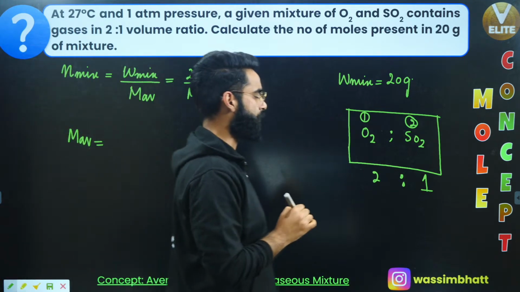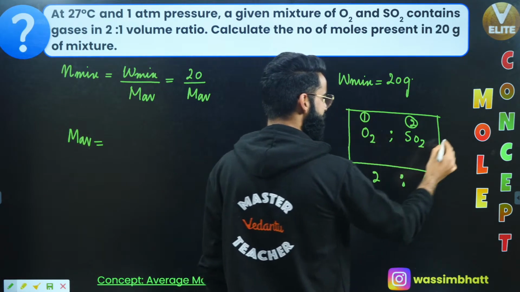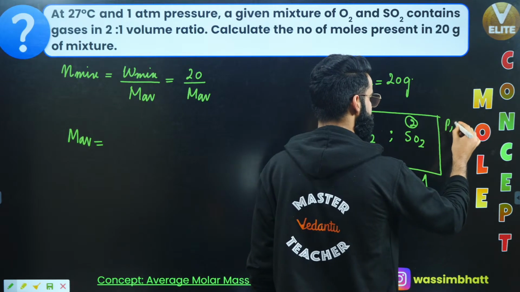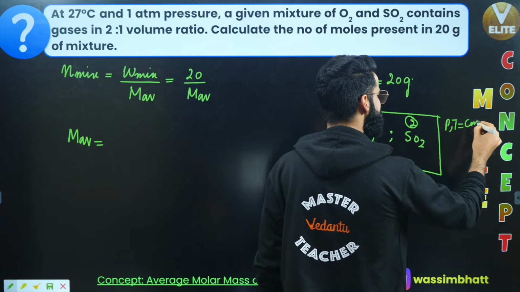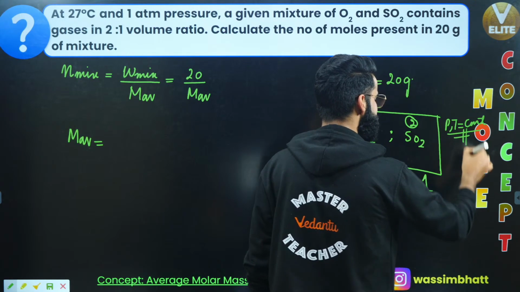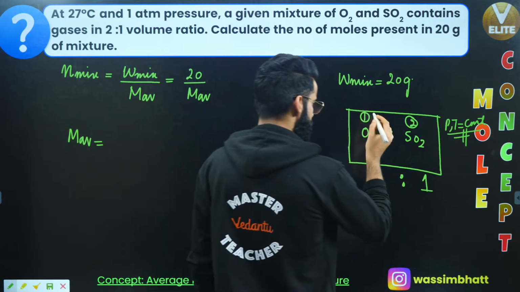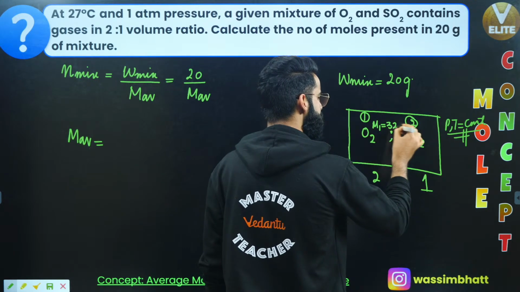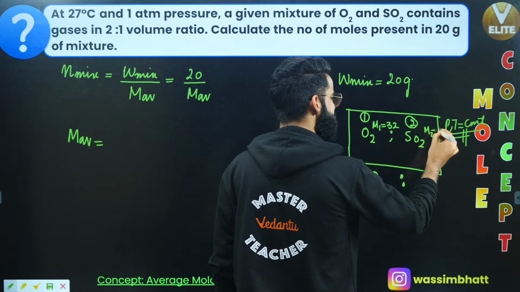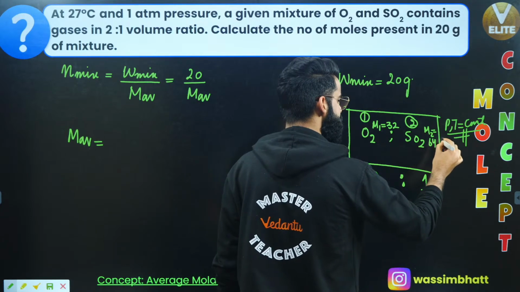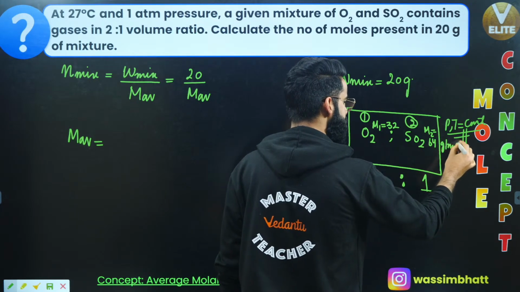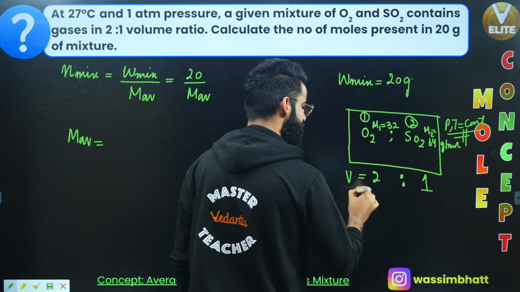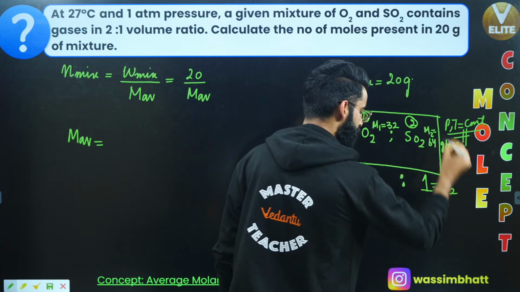Well, it's mentioned in the question that the mixture which we have is present at constant pressure and temperature. The pressure and temperature of the mixture is kept fixed. It's kept constant, right? If I ask you what is the molar mass of O2, molar mass of O2 is 32 grams per mole and molar mass of SO2 is 64 grams per mole, right? 64 grams per mole, correct? I should be calling this as V1, I should be calling this as V2, okay?